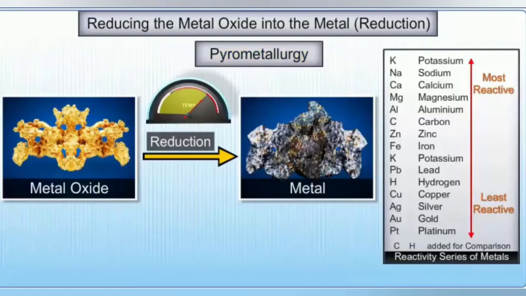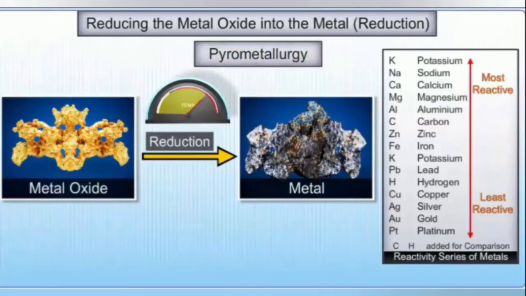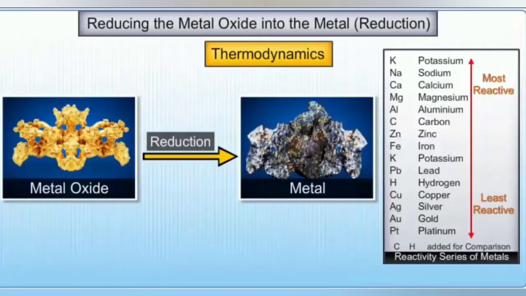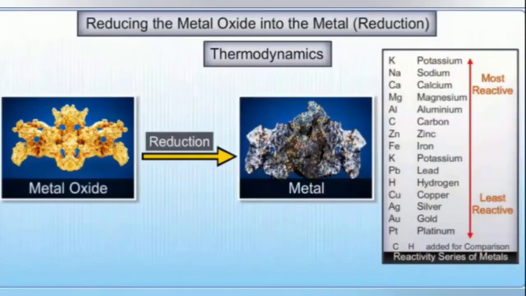It is observed that some metals are easily reduced and reduction occurs at low temperatures, but others are reduced with difficulty and the reduction occurs at high temperatures. It is thermodynamics that helps us to understand the variation in temperature required for the thermal reduction of metal oxides and to predict which element will suit as the reducing agent for a given metal oxide.